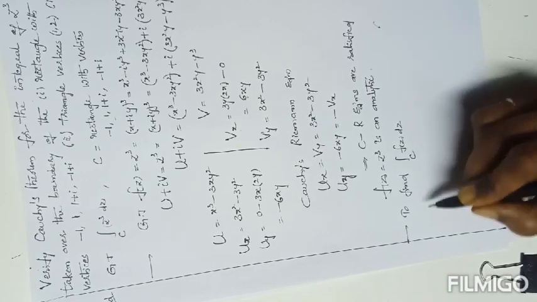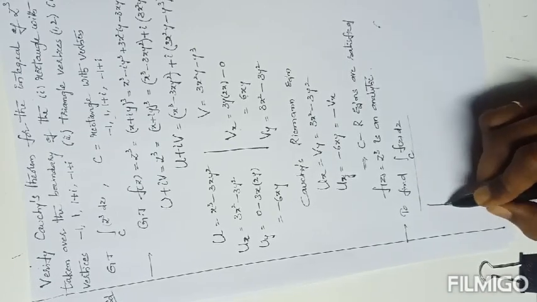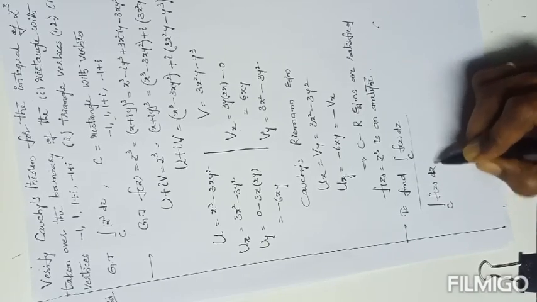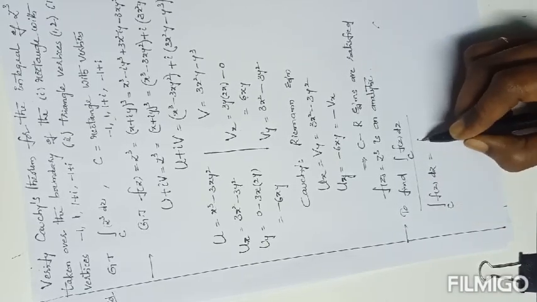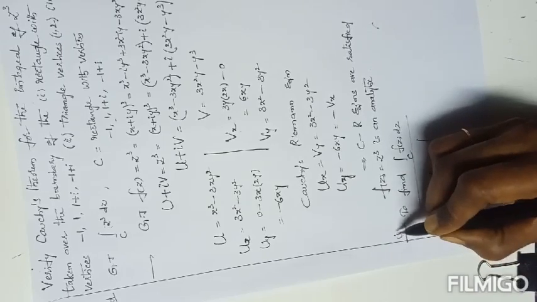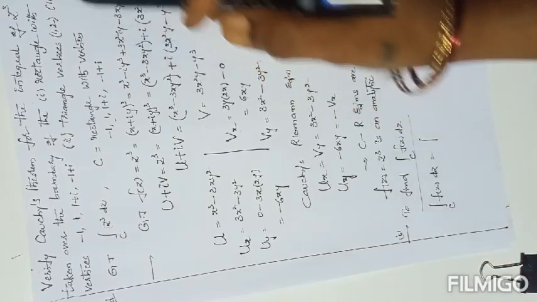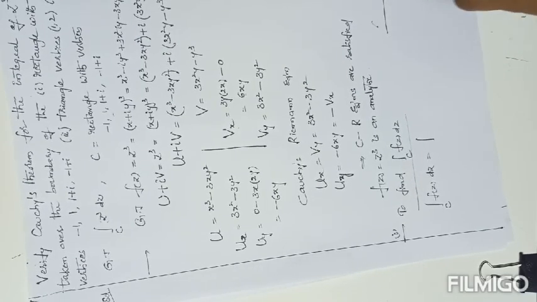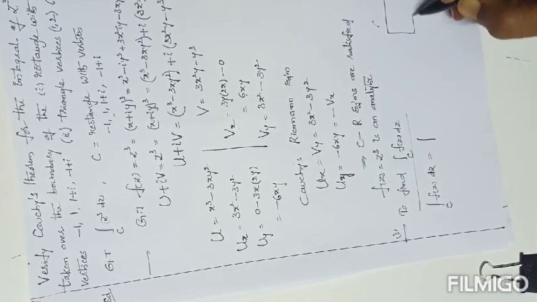So here, the integral over C of f of z dz. In the present question, the first question, a diagram is given as a rectangle. The rectangle is formed with vertices. What are the given vertices?